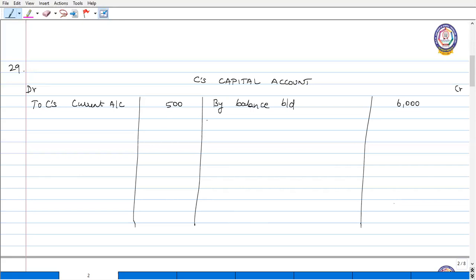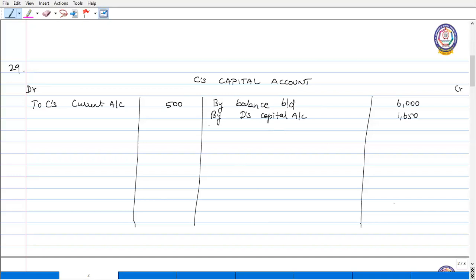Now on C's retirement, D is going to be gaining. So the goodwill has to be compensated by the gaining partner, that is D in this case. So by D's capital account, the amount is 1,650.